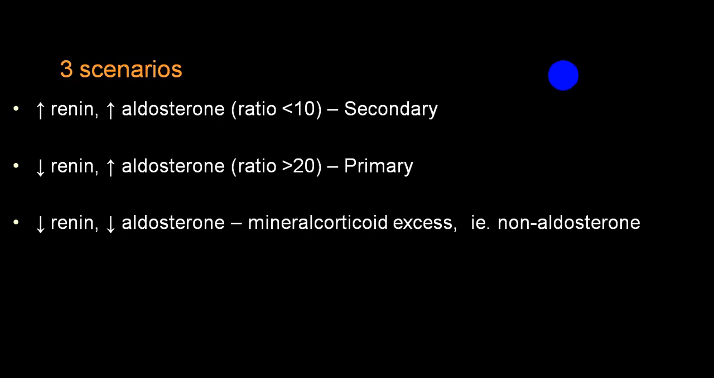So you will have a three-way combination: in primary, low renin, high aldosterone; in secondary, high renin, high aldosterone; and you will also have one other variety, low renin, low aldosterone with mineralocorticoid excess action. But this mineralocorticoid action is because of the action of glucocorticoid, and that is non-aldosterone action. So this is very peculiar, and we usually call it pseudohypoaldosteronism.